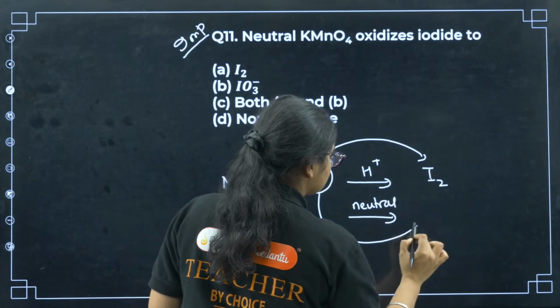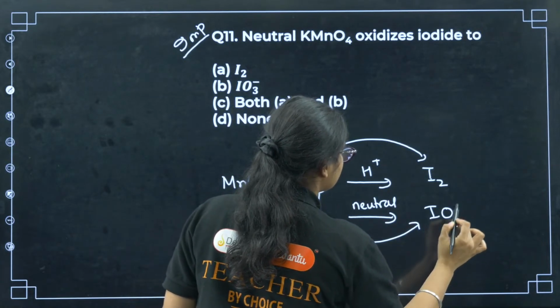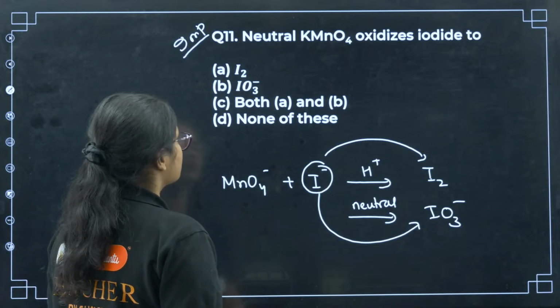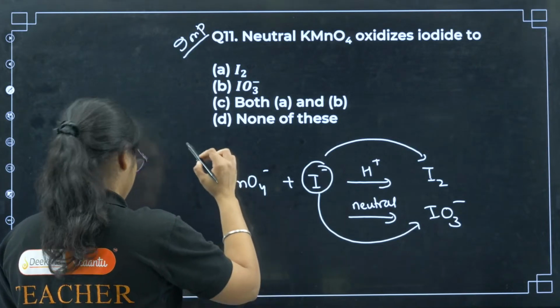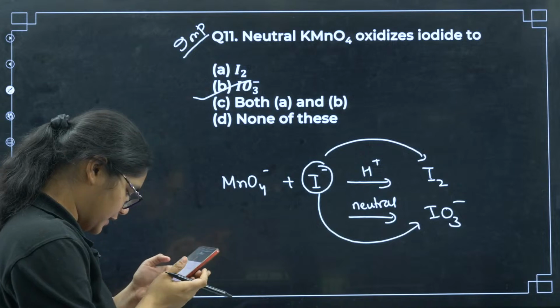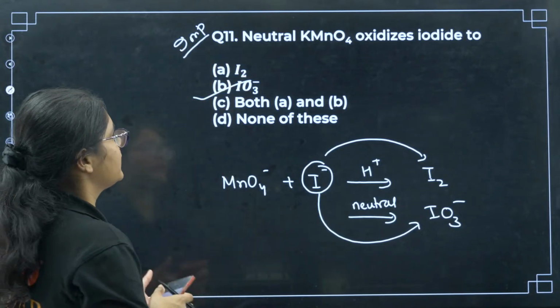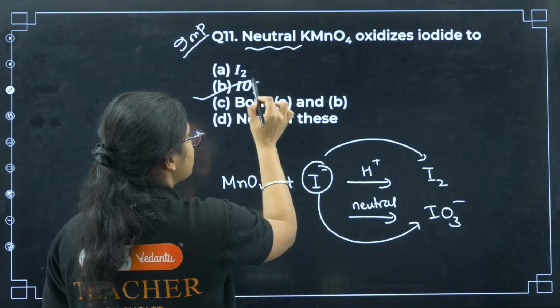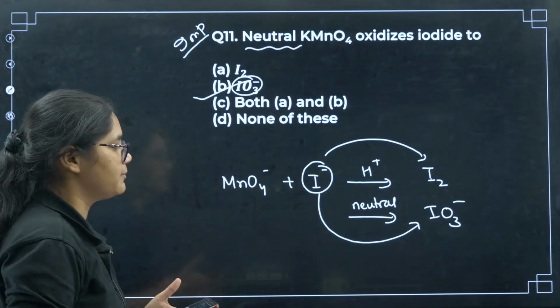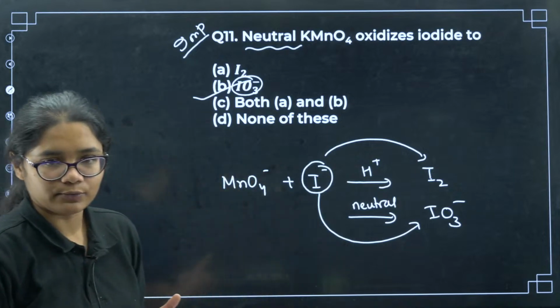I- gets converted to IO3-, the iodate ion. So the correct answer here is option B. Yes, all of you are correct. I2 in acidic medium, but here it is given neutral medium, so in neutral medium it is IO3-. Please remember, in acidic medium it is I2, right?